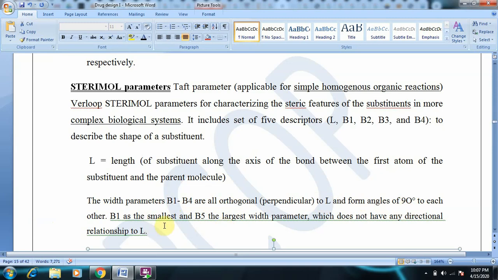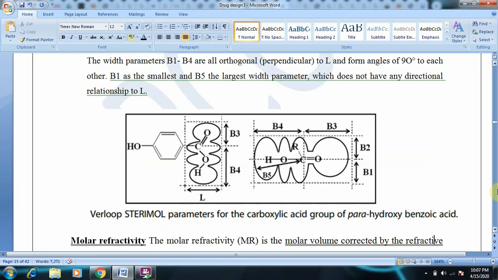B1 has the smallest width and B5 has the largest width parameter, and they do not have any directional relationship with L. As you can see here, B4, B3, B1, B2 and B5.